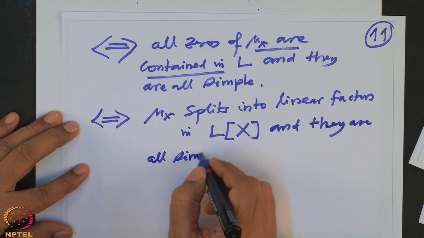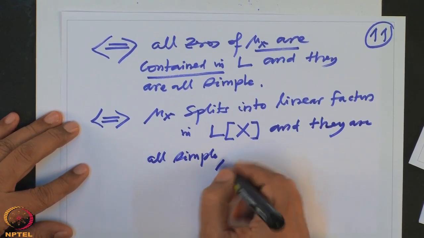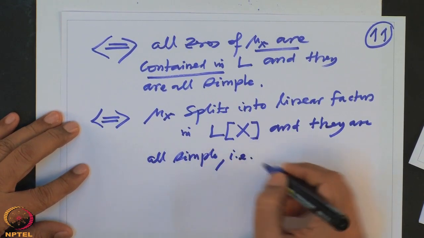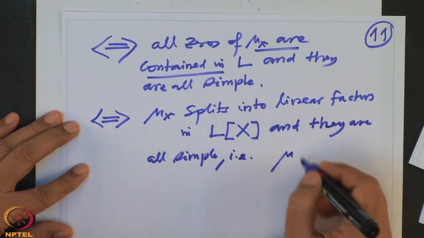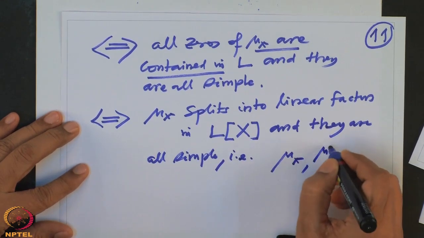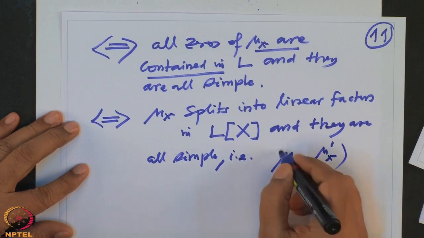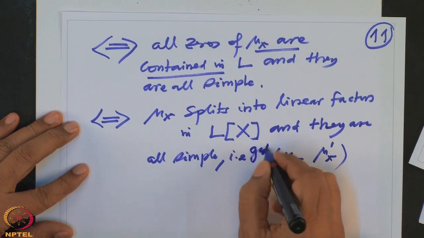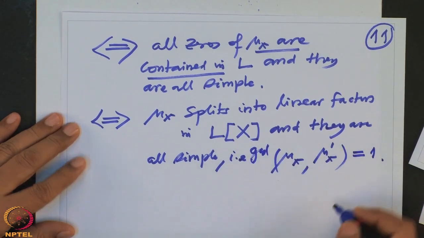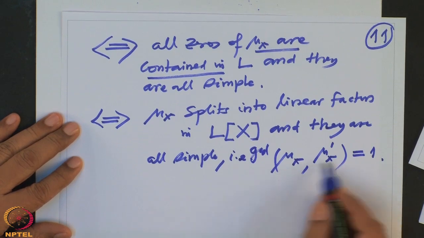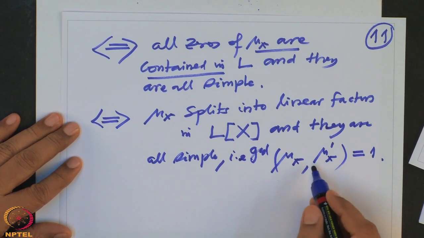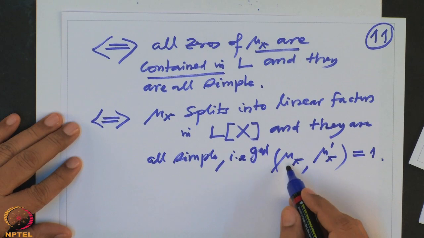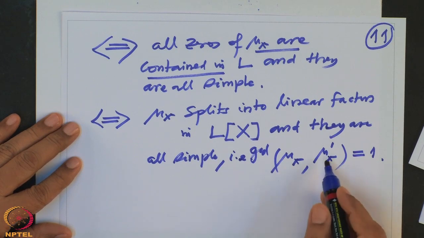That simply means mu x and the derivative of mu x don't have any GCD, because if there is a GCD, that will be a factor of mu, and therefore it will have a zero in L, and the derivative of mu x also will have a zero in L. So there will be a common zero, and that will not be a simple zero.